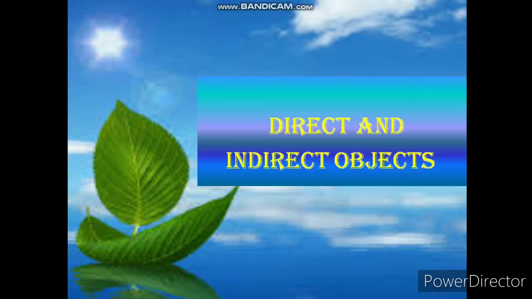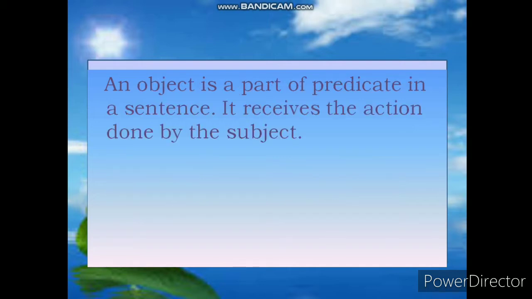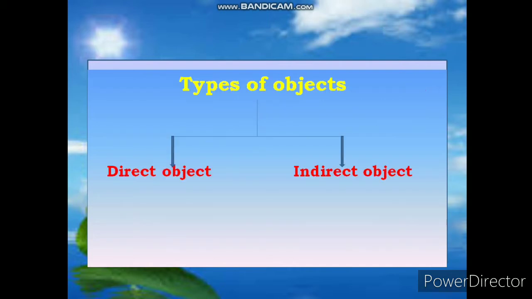In today's lesson we will be learning about direct and indirect objects. All sentences have a subject and a verb. Some sentences may also have an object after the main verb. An object is a part of predicate in a sentence. It receives the action done by the subject. There are two types of objects, direct object and indirect object.